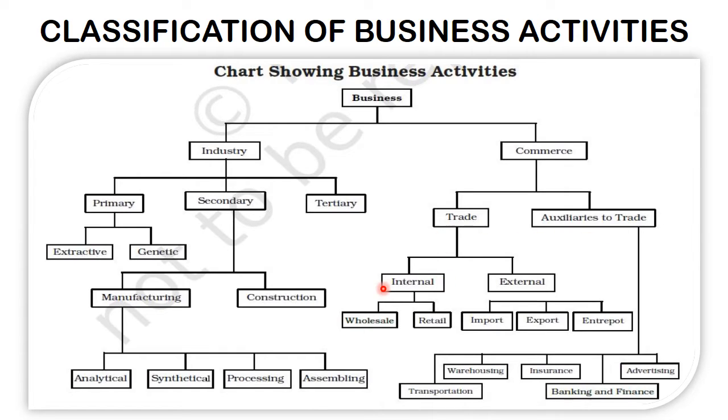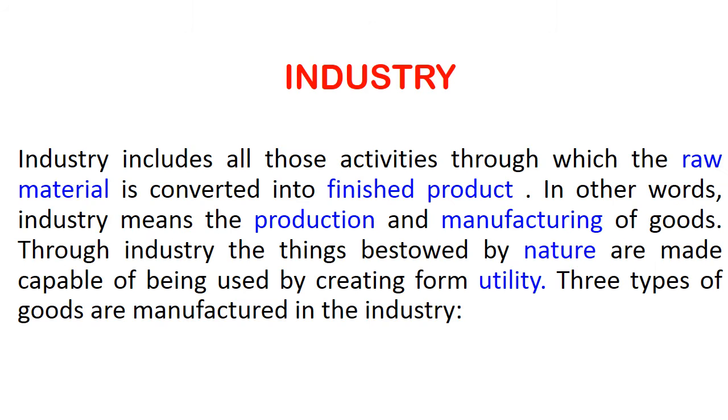Commerce is divided into two main parts, trade and auxiliaries to trade. Trade is divided into two parts, internal and external trade. Internal is divided into two main parts, wholesale and retail. External is divided into three main parts, import, export and intraport. Auxiliaries to trade is divided into five main parts: transportation, warehouse.